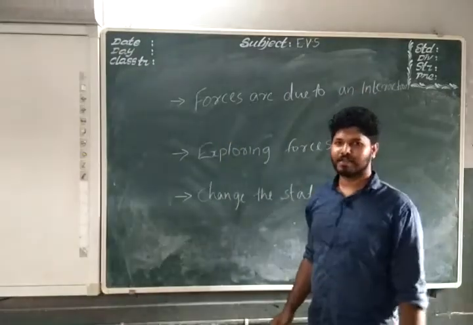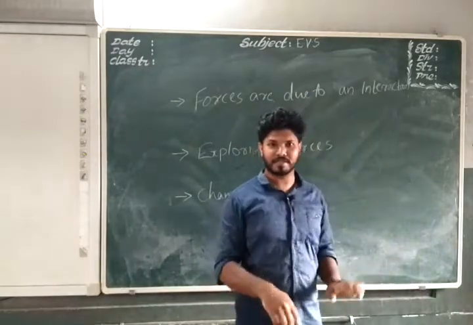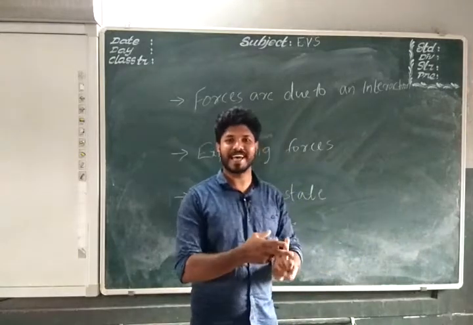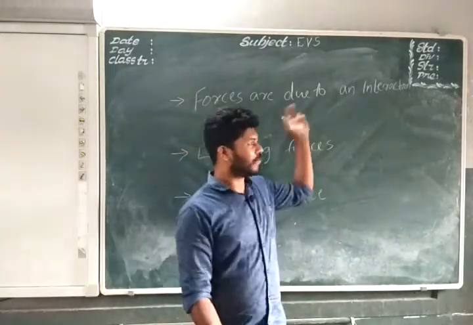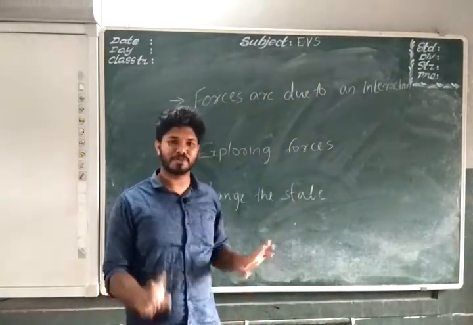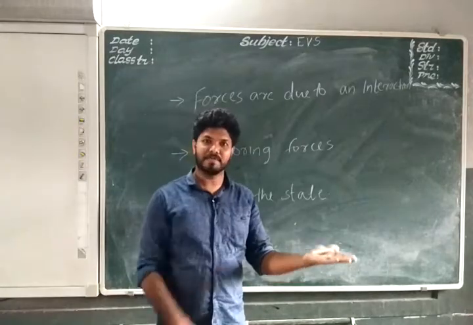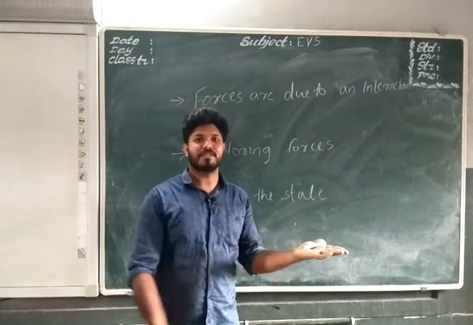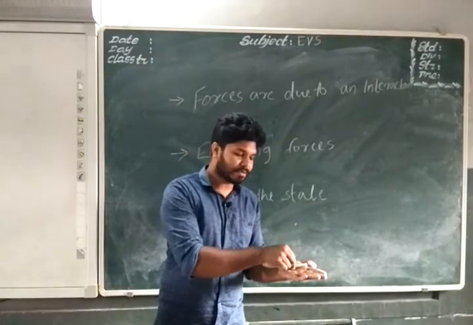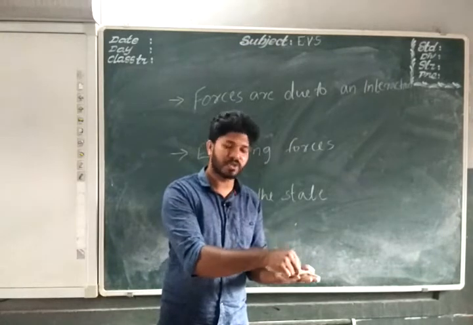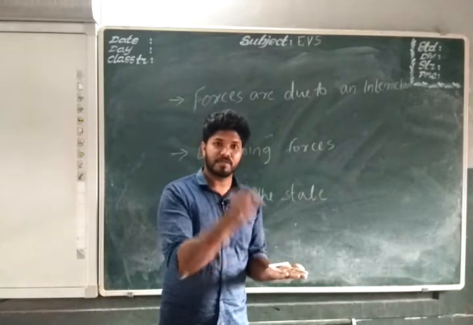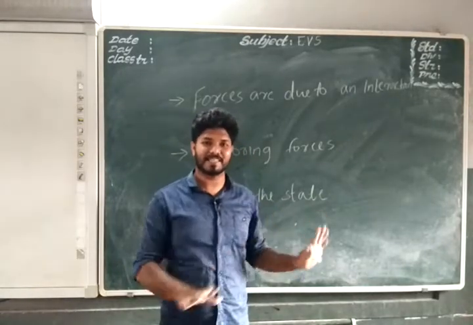What is interaction? For an interaction, there must be 2 persons, isn't it? If I am interacting with you, I can't interact alone because it must have 2 persons. As like that, forces are due to interaction only. There must be 2 things for that. If the chalk is lying in my hand like this, it will continue to lie in my hand itself. If I have to change the direction or the position of this chalk, I have to apply a force on this chalk. That is, the second one should act on it. There must be an interaction.